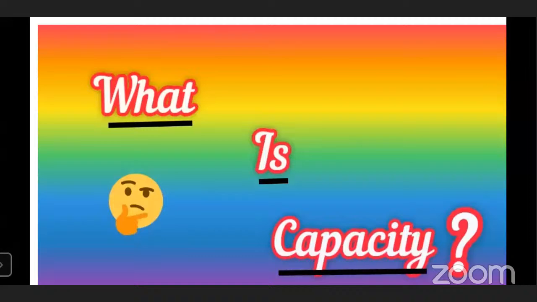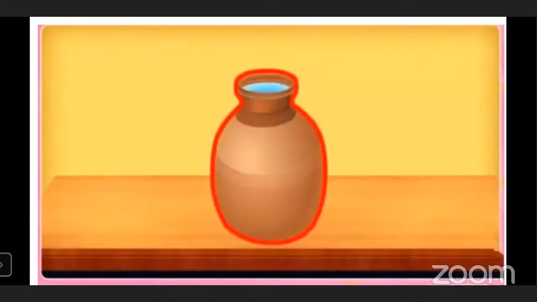Now let's see what is the meaning of capacity. See here, a pot is given to you. Here I have taken a pot and I have filled it with water. Just see the level of water. It is not half filled, not quarter filled. Quarter means 1/4. But that pot is filled completely, till the top. Now I am telling you the capacity of this pot is this much.